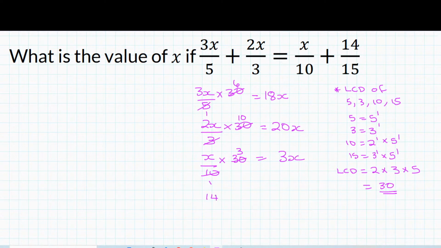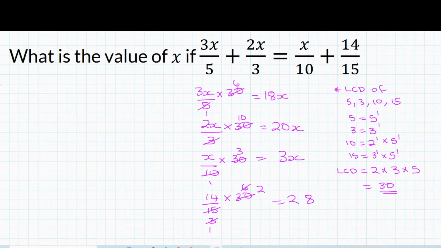And then 14 over 15, we multiply that by 30. Here we can divide by 5. We get 3. We divide by 5 here, we get 6. And then we can divide by 3, and 6 by 3 is 2. So this is 28. Now instead of these fractions, we're going to replace them with these numbers here.